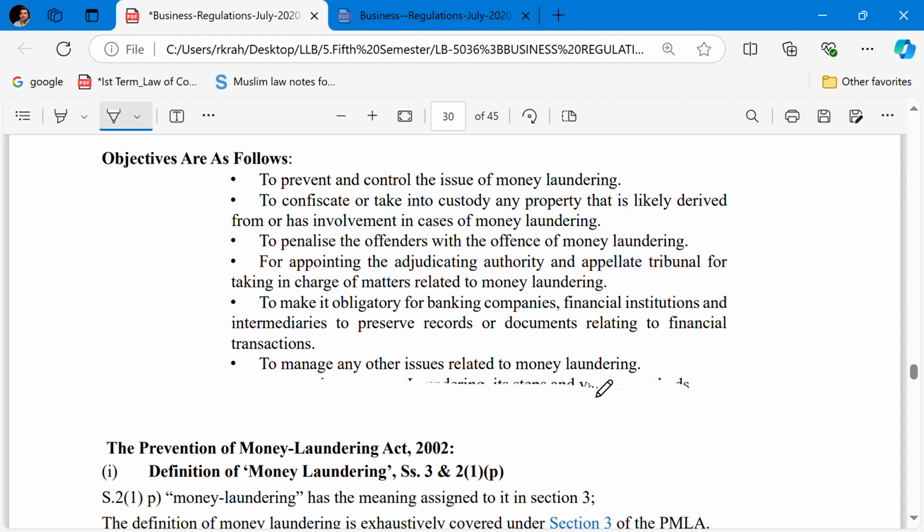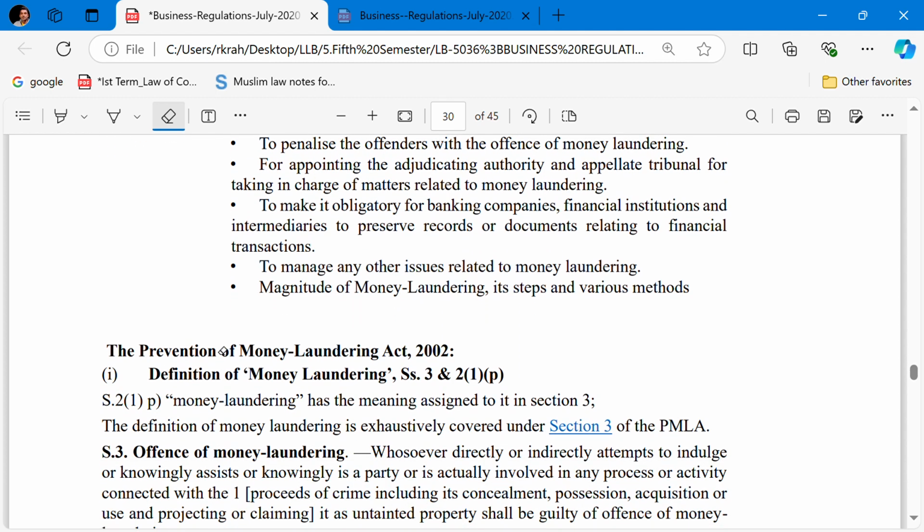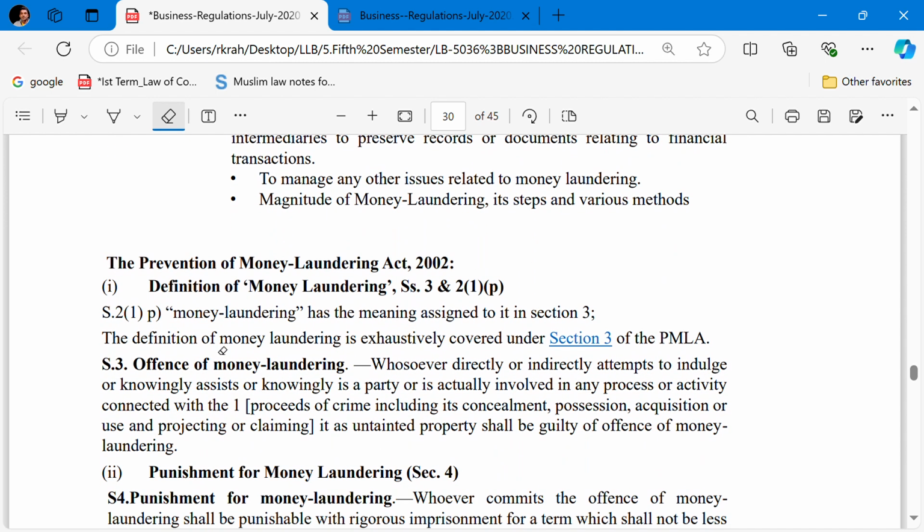Now come to the definition part. For the purpose of the Prevention of Money Laundering Act 2002, the definition clause: money laundering is defined under Section 2(1)(p).